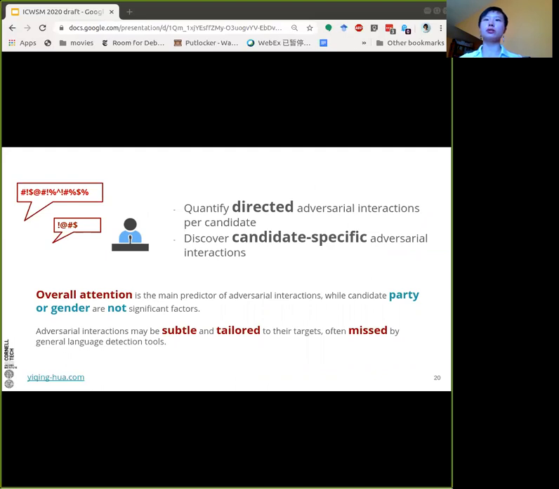So in conclusion, in this work, we developed methods to quantify directed adversarial interactions per candidate. Although our method was able to identify directed adversarial interactions, it still has a number of limitations. Therefore, we developed a new technique to discover candidate-specific adversarial interactions. Our findings are that overall attention is the main predictor of adversarial interactions, while candidate party or gender are not significant factors. In the paper, we also listed a number of adversarial interactions that are subtle and tailored to their targets, often missed by general language detection tools.